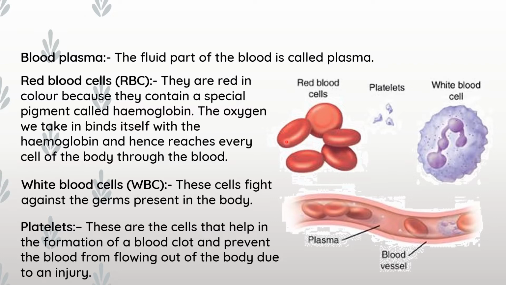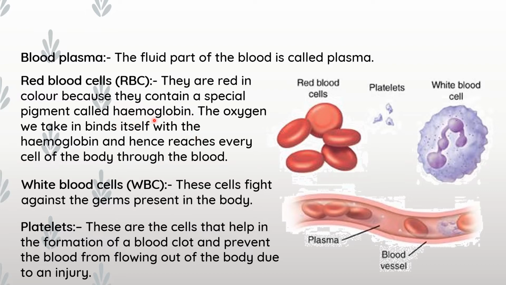Very, very important, and the spelling also: HAEMOGLOBIN, hemoglobin. So that hemoglobin gives the red color to the blood. Our human blood is red because of the presence of hemoglobin.